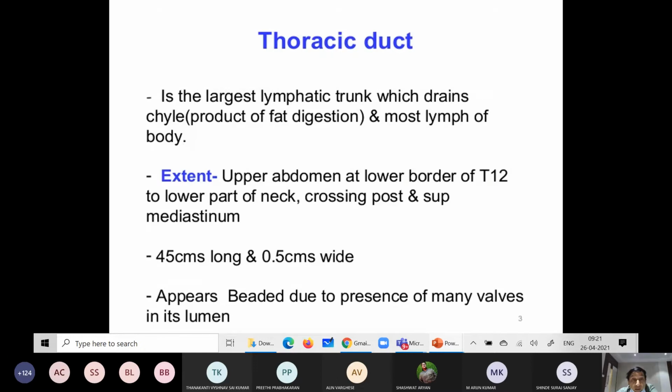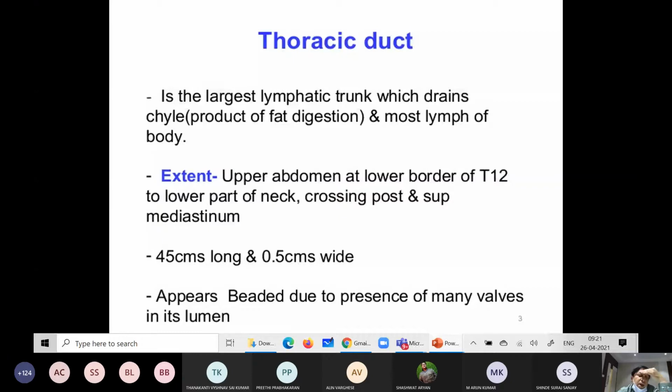Anyone? The structures present in the body of 45 centimeter other than thoracic duct, do you know? This is a common favorite viva question. Other than thoracic duct, what other structures have 45 centimeter? Anyone? Spinal cord. Yes. Esophagus.